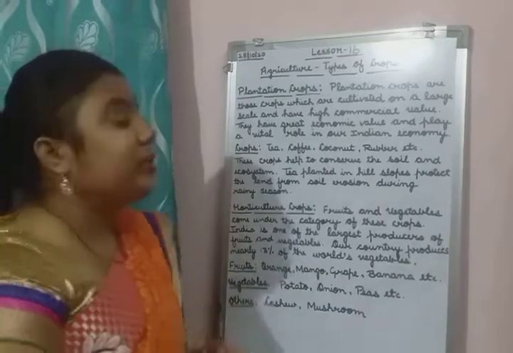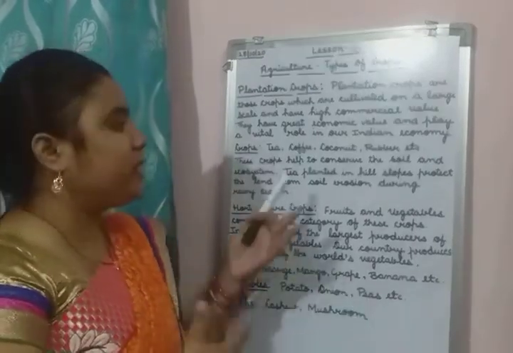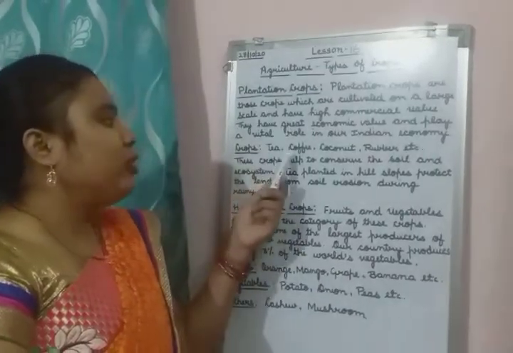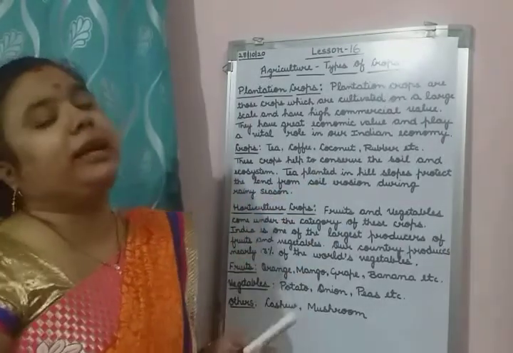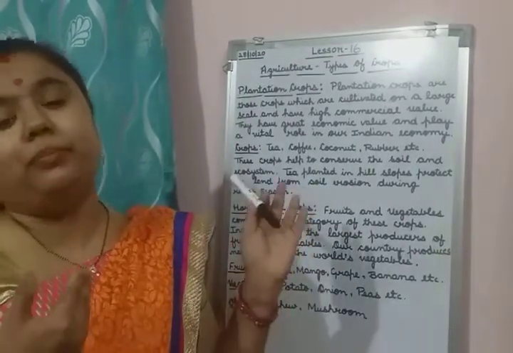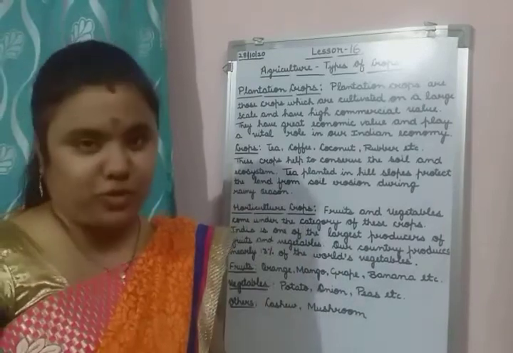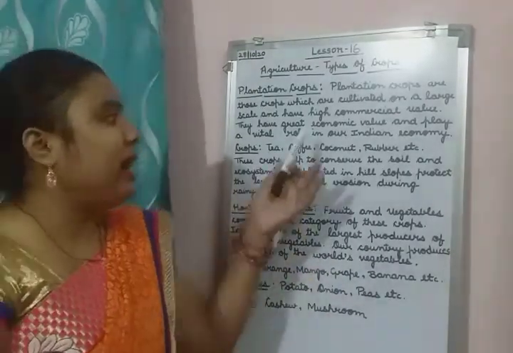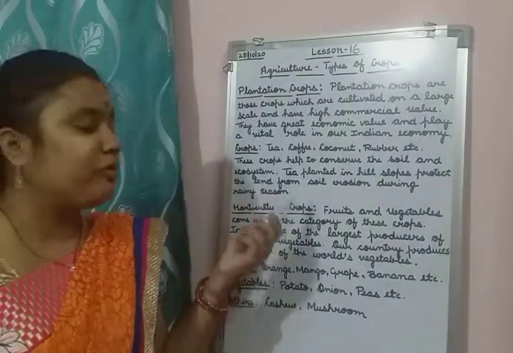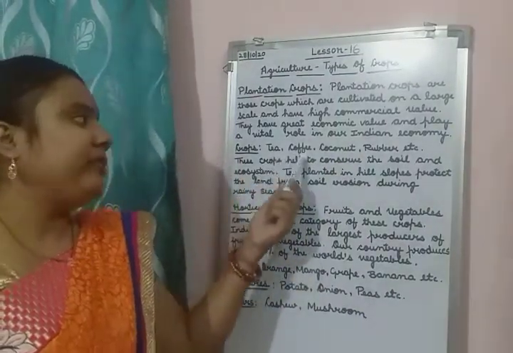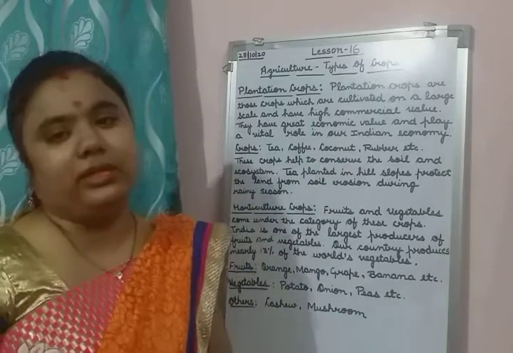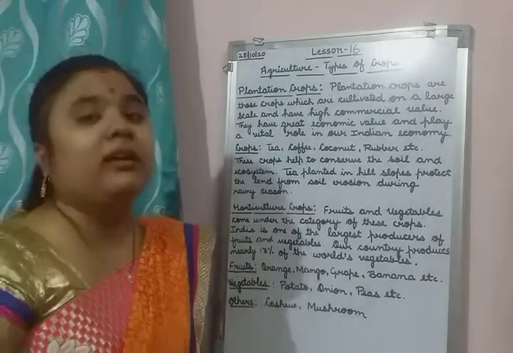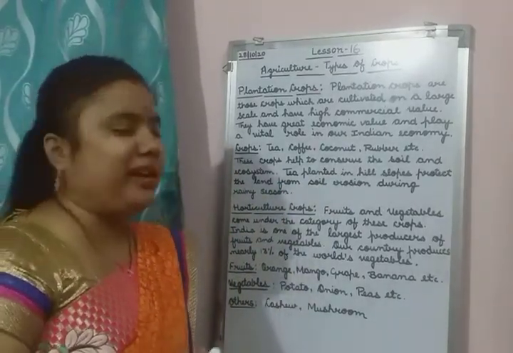Then which are the plantation crops? What are the examples? Tea, coffee, coconut, rubber, etc. These are the examples of plantation crops, which are grown on a large scale and have a high commercial value.